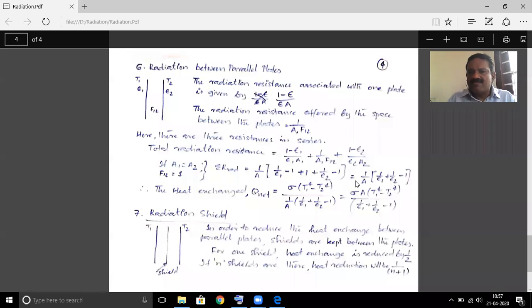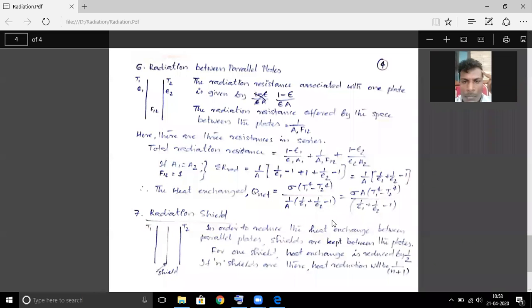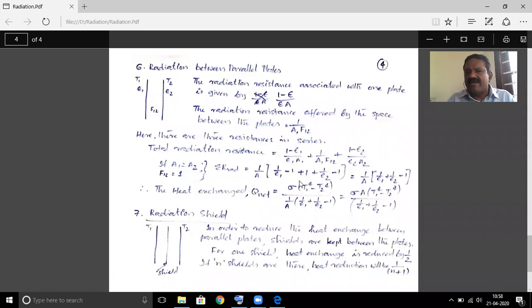So when you add all these values, you get the expression 1 by A into (1 by epsilon 1 plus 1 by epsilon 2 minus 1). The heat exchange between these two parallel plates is obtained as the radiation potential divided by the radiation resistance. What is the radiation potential? Sigma into (T1 raised to 4 minus T2 raised to 4), all divided by the radiation resistance, 1 by A into (1 by epsilon 1 plus 1 by epsilon 2 minus 1).